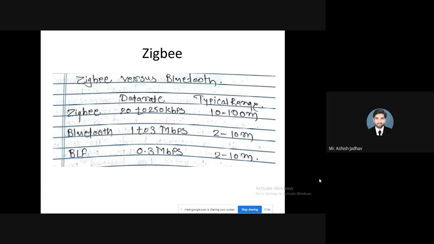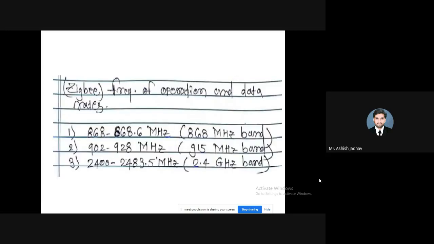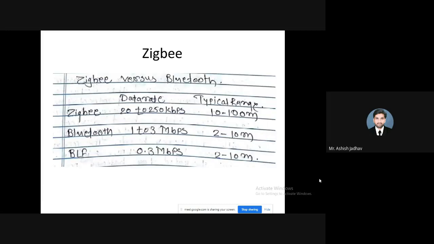Then we saw the operating frequencies, but before that we considered those three technologies: Zigbee, Bluetooth, and BLE. Once again, I will ask the same question. If I want an application in which a higher data rate is the requirement, which technology will you prefer?